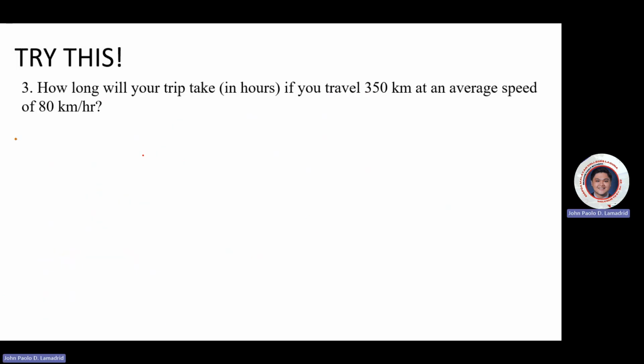And last, how long will your trip take in hours if you travel 350 kilometers at an average speed of 80 kilometers per hour? So we will express this answer in hours, so no need to convert it.